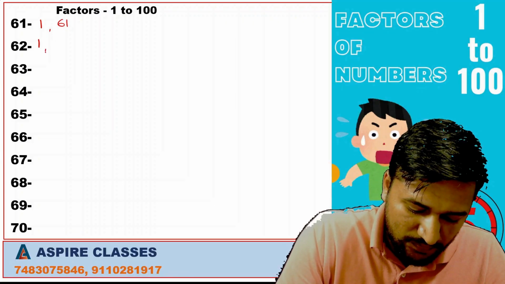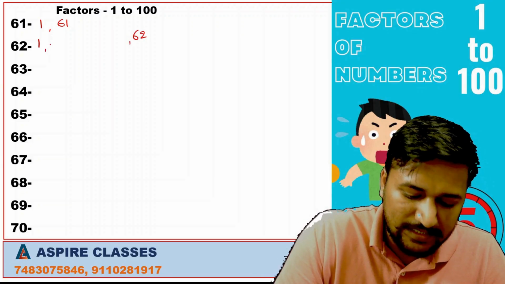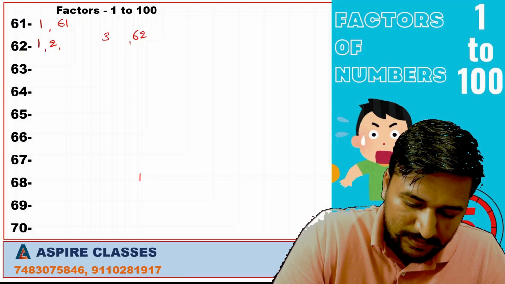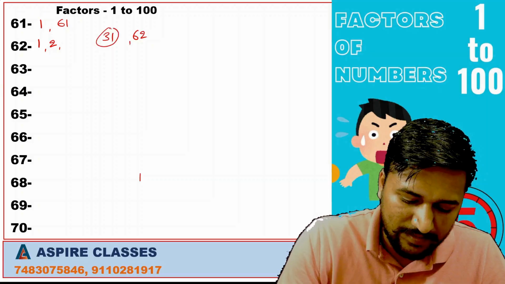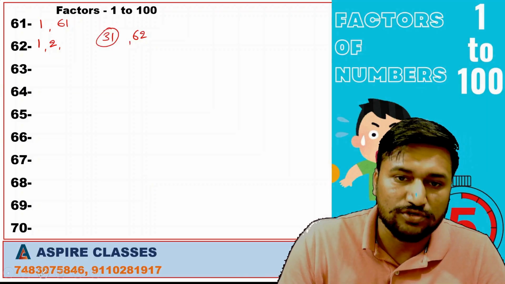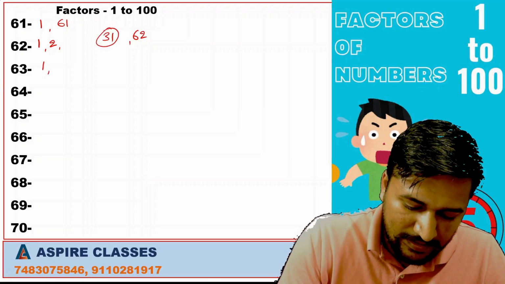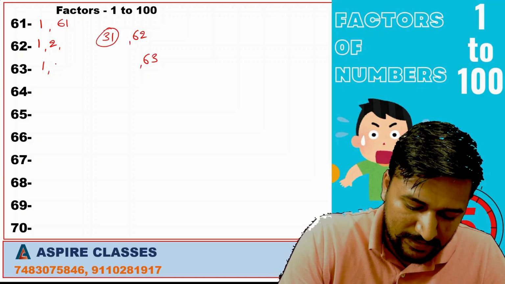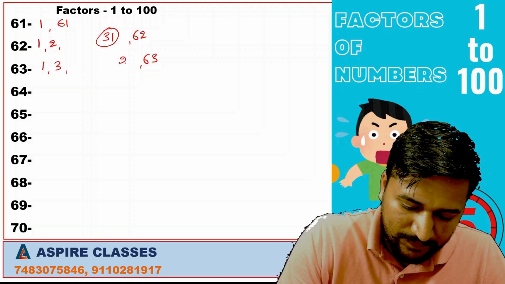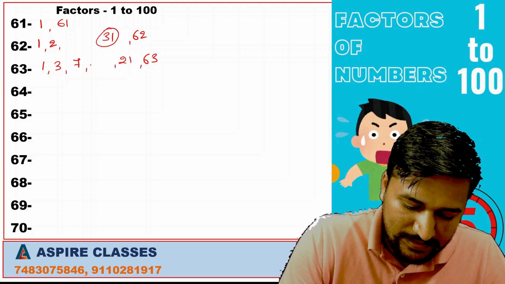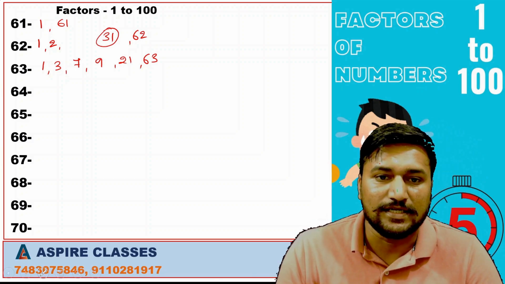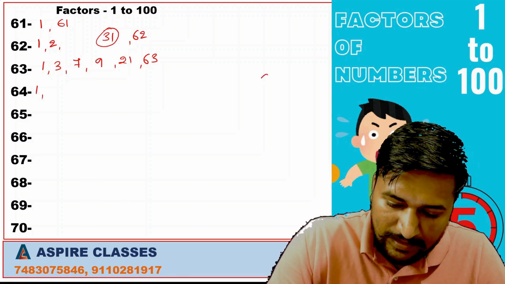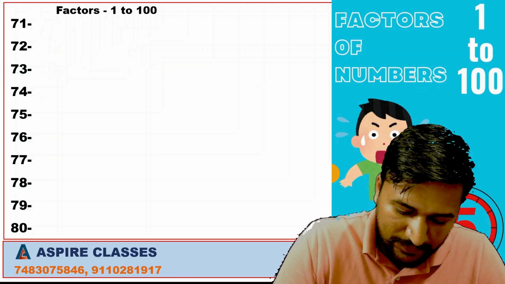For 62, 1 × 62, it is divisible by 2, 2 × 31. 31 is a prime number, so we'll stop it here. 1 × 63, 3 × 21, 7 × 9 are 63.